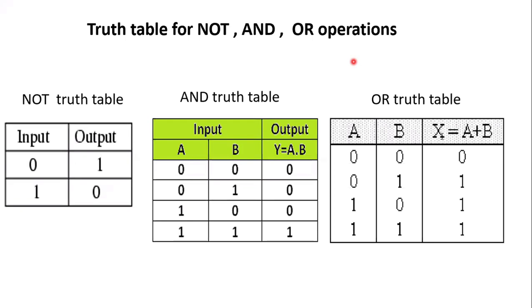Open your chat box and answer. What is another name of Boolean algebra? So, switching algebra. Then question number 2, look into the book. Who developed Boolean algebra? Very good. George Boole developed Boolean algebra.